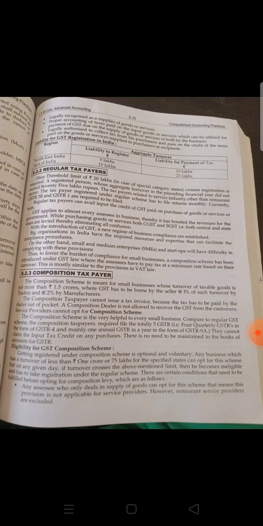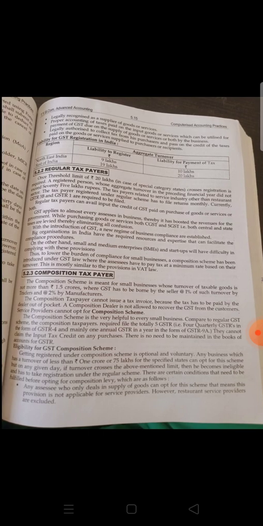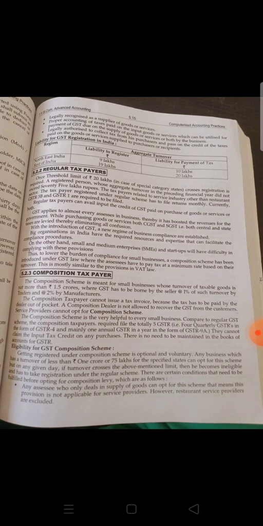Any assessee who only deals in supply of goods can opt for this scheme. That means the provision is not applicable for service providers. However, restaurant service providers are excluded. Clear? Okay. Next one: there should not be any inter-state supply of goods. That means businesses having only intrastate supply of goods are eligible.